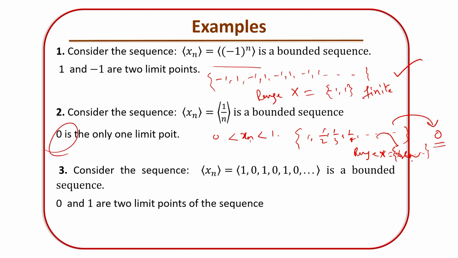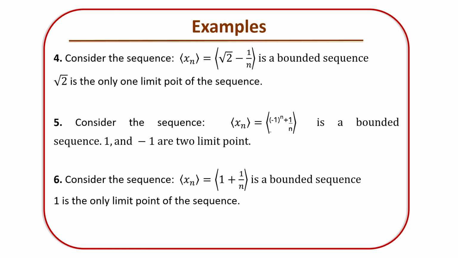Consider the sequence 1, 0, 1, 0, 1, 0. This is an alternating sequence where 1, 1, 1, 1 repeat at alternating positions and 0, 0 at the other alternating positions. This is a bounded sequence, and it has bounds 0 and 1. So how many limit points does that sequence have? There are two limit points, 0 and 1.